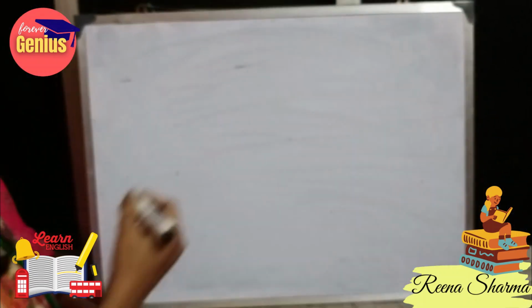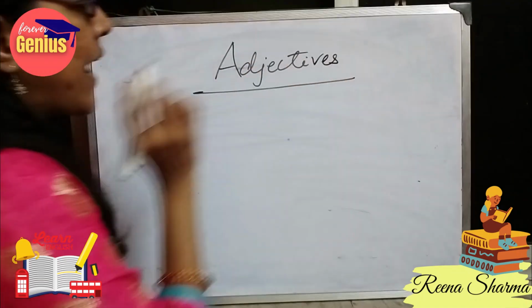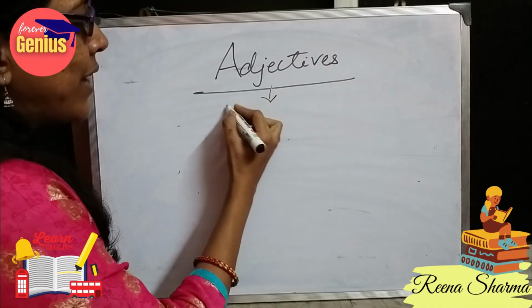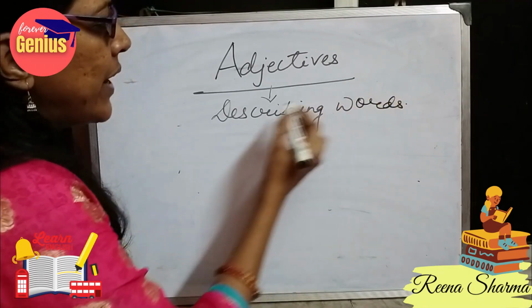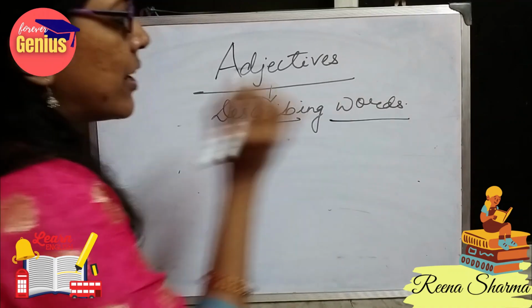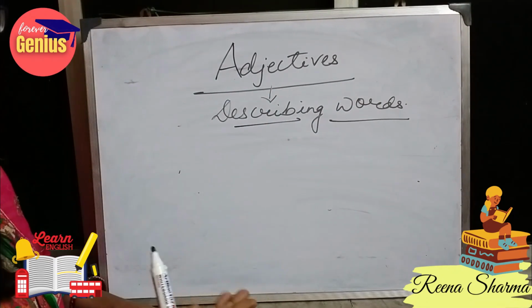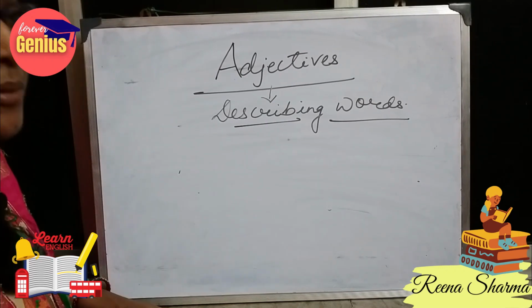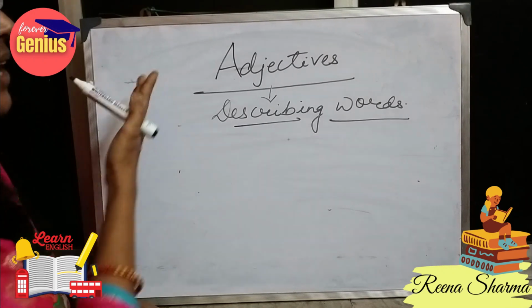Welcome students to our today's topic, that is adjectives. So what are adjectives? These are also known as describing words. What do we understand by the term describing words? It means that when we use some additional information related to a noun or a pronoun, that is known as a describing word.